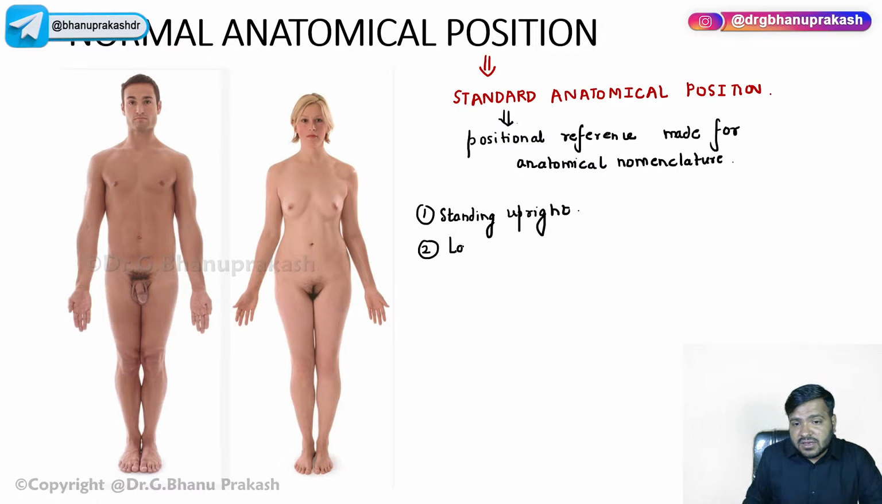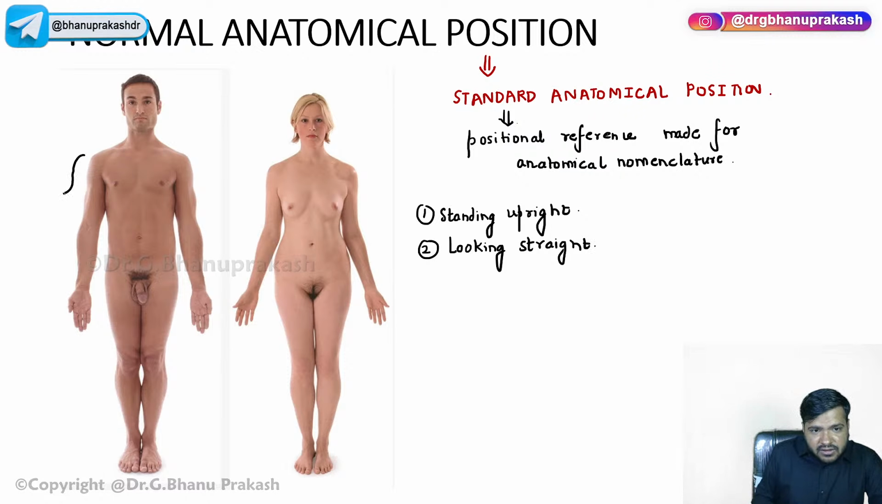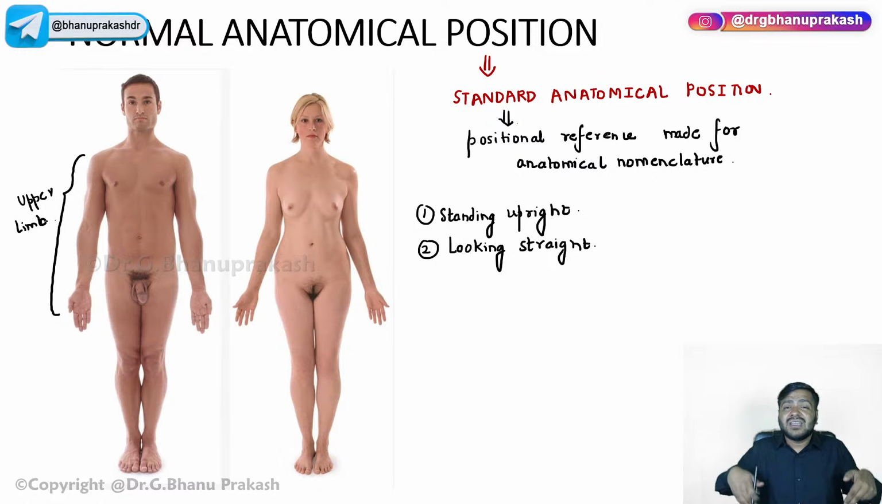So the person is looking straight, in the normal anatomical position. Now you can see the third relevant point, the upper limb. The upper limb is not touching the sides of the body. It is hanging in the air.